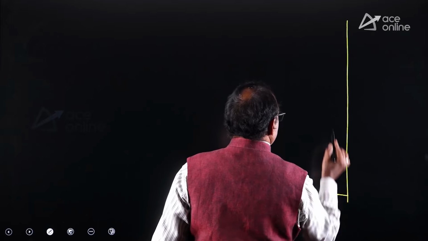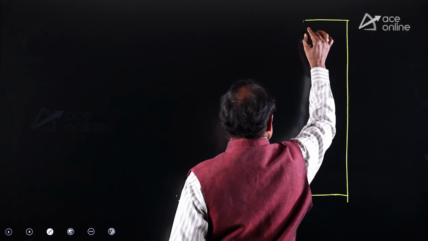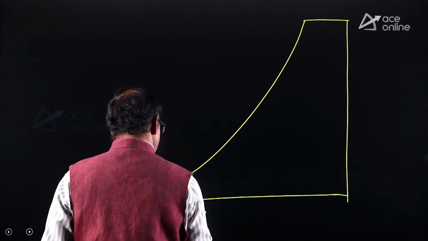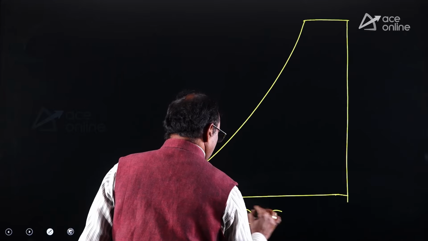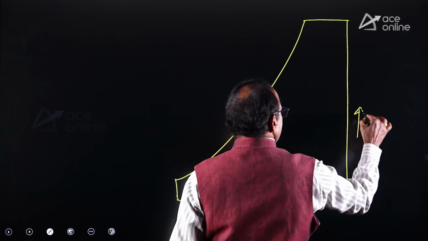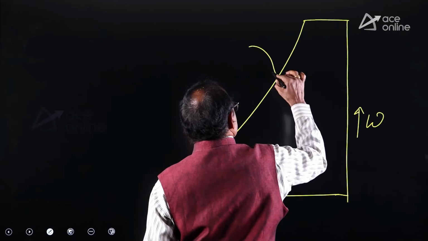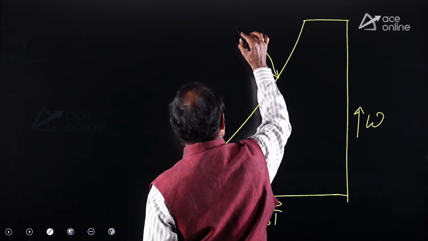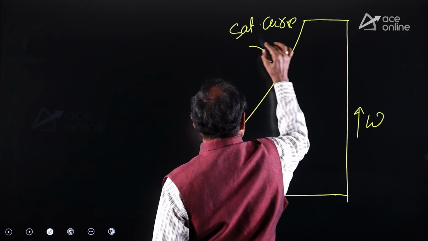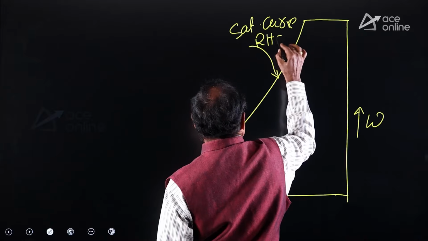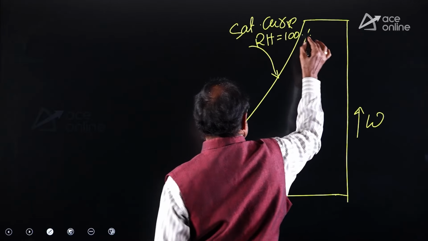Look at the psychrometric chart. This is how the psychrometric chart appears. Dry bulb temperature, specific humidity. This is the saturation curve. Along this saturation curve, the RH value, that is the relative humidity, equals 100%.